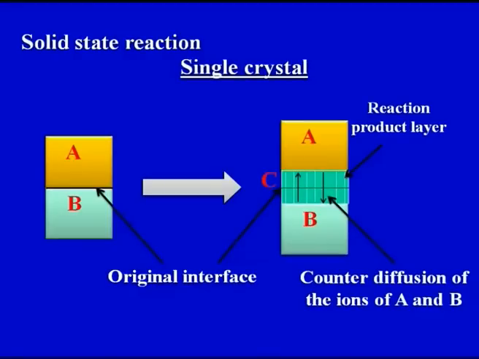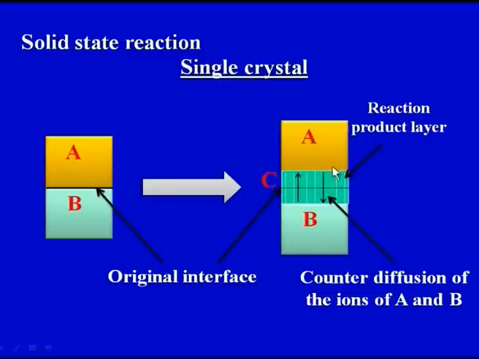Now, let us see with the help of a diagram how we can represent the solid state reaction process. On your screen you can see A and B, the two solids, solid A and solid B, and there is an original interface present between the two solids. Then it has been converted into a bigger interface, or a reaction product layer.